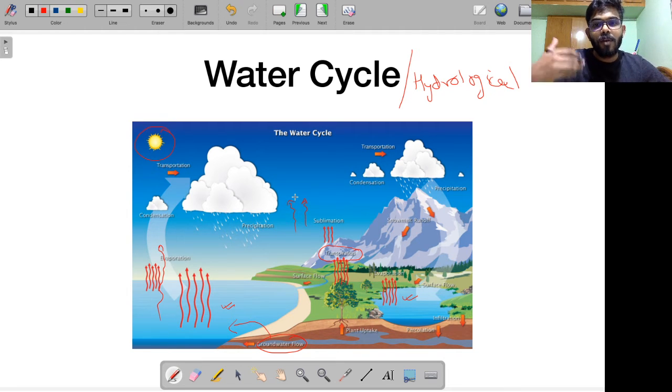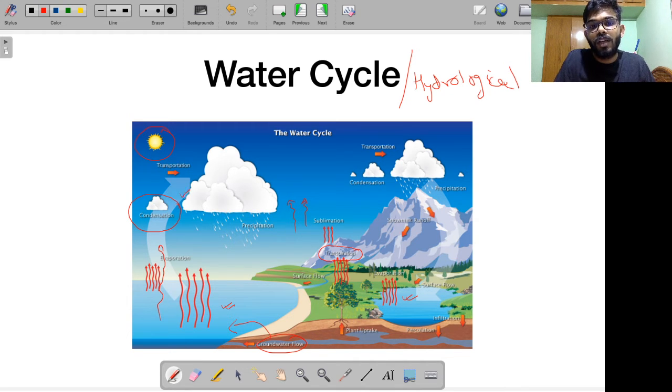As this water vapor rises, as you move away from the surface, the temperature starts to decrease. Over a period of time, this water vapor undergoes a process called condensation. Condensation means water vapor is getting converted into water droplets, into liquid water.